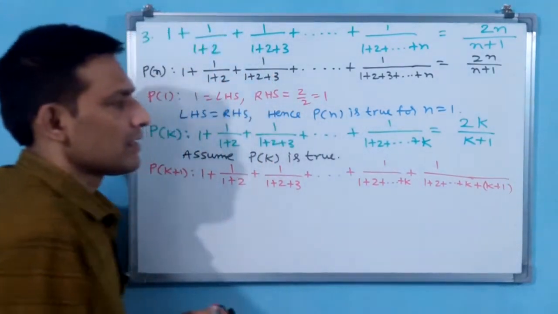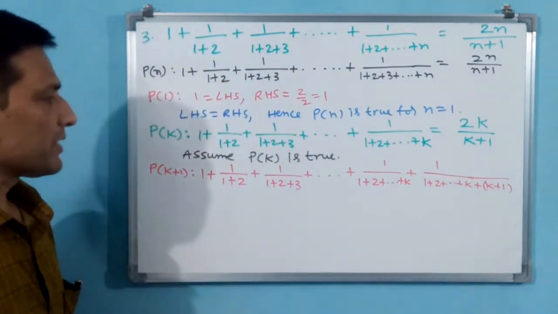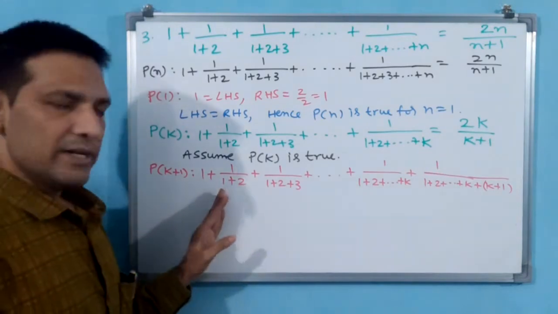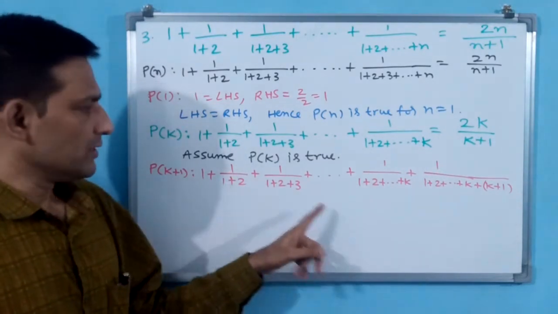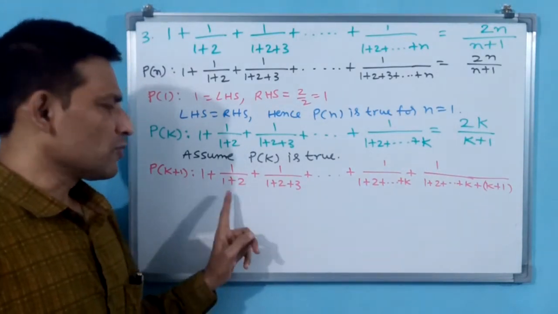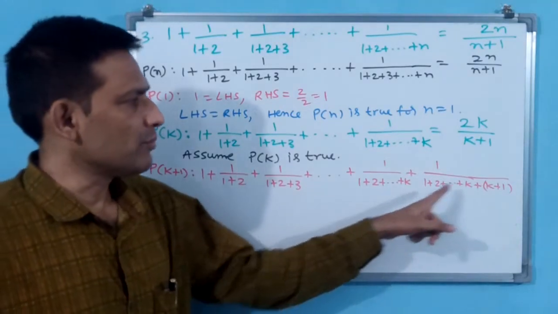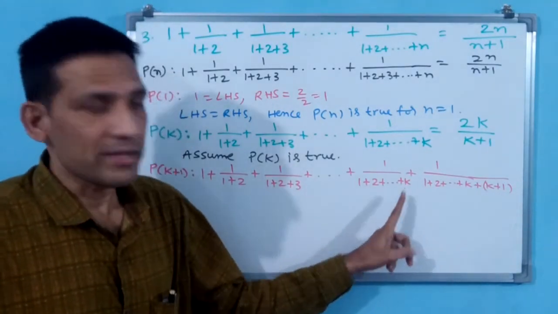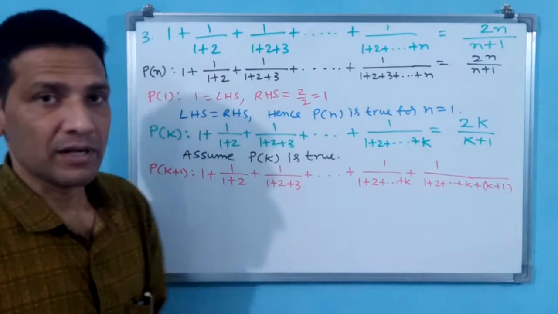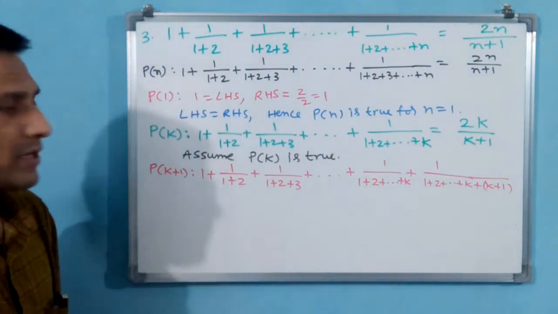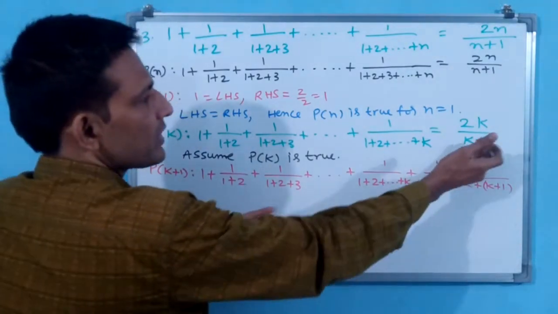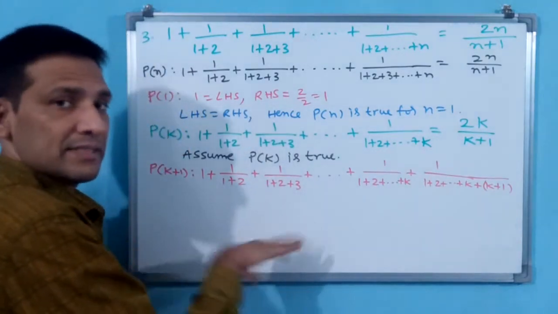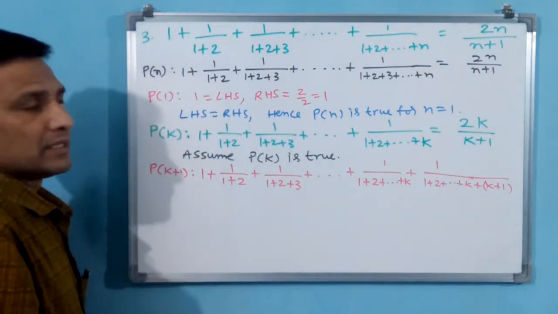You understand? That is very important. You see how I have written it. See, the denominator series is going up to 1, up to 2, up to 3, up to k plus 1. Up to k also you have to write, then again up to k plus 1 series. This is crucial. Why? Because if you don't write this, then you cannot replace this. We have to replace this, then you can do the further question.